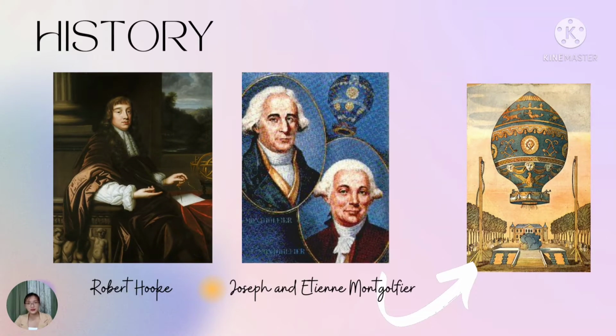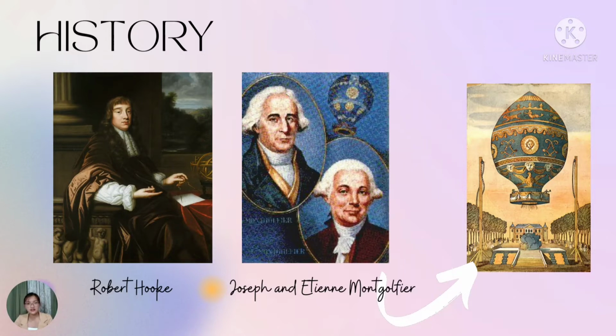Second is Robert Hooke. Hooke had a naive belief that human flight would be possible soon, and that he would be one of the first to fly. So in 1655, he concluded that the human body does not possess the strength to power artificial wings.